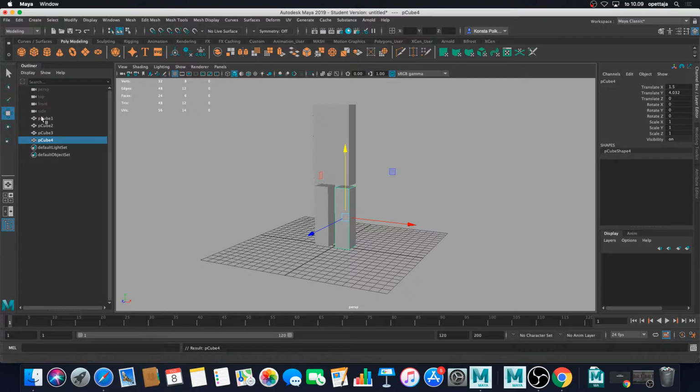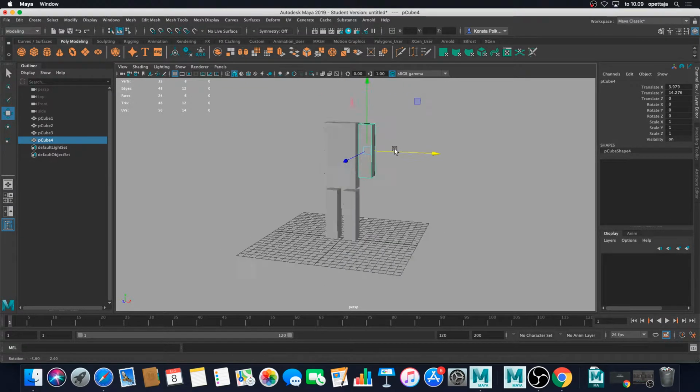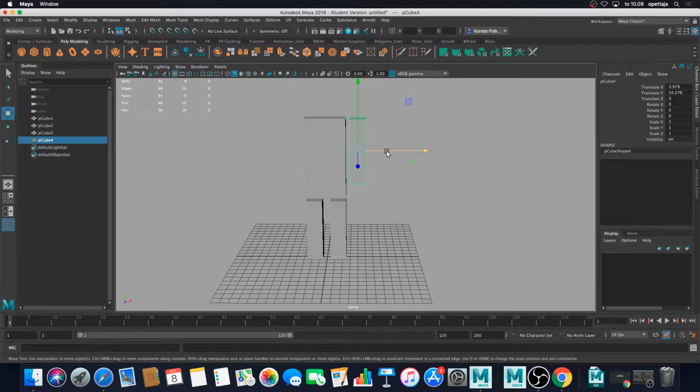And as you can see, now I have pCube 4 here as well. So I have duplicated my arm. And for the arms, I want to give a small angle. So I'm pressing E, and then I can rotate the arms of the character.